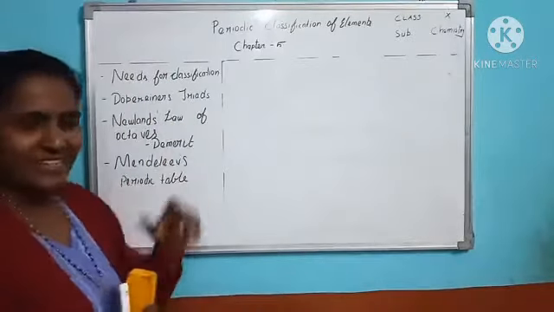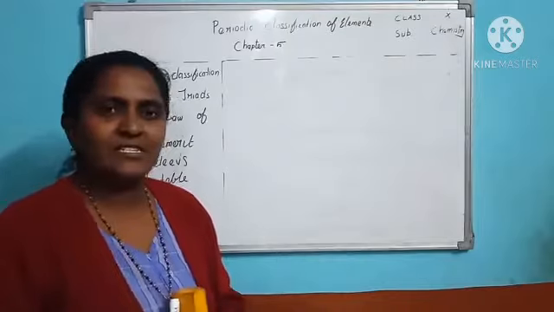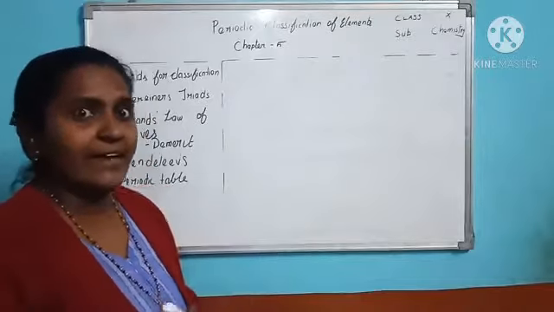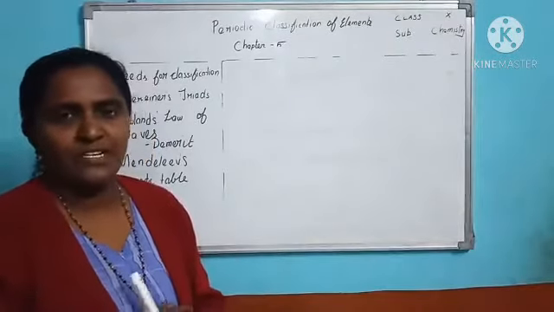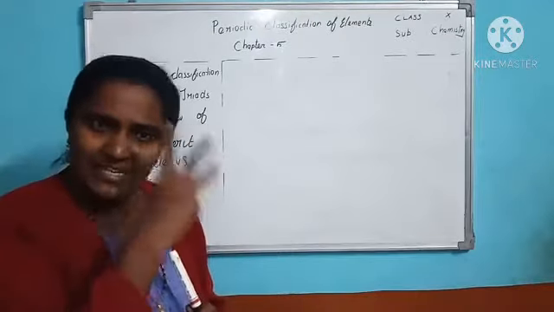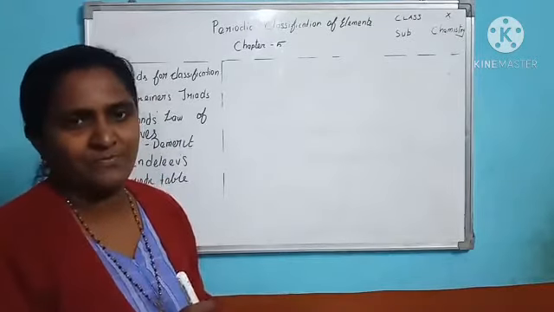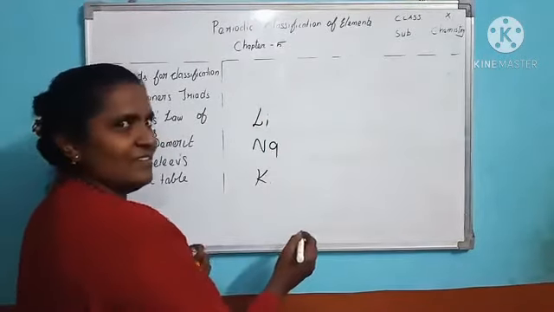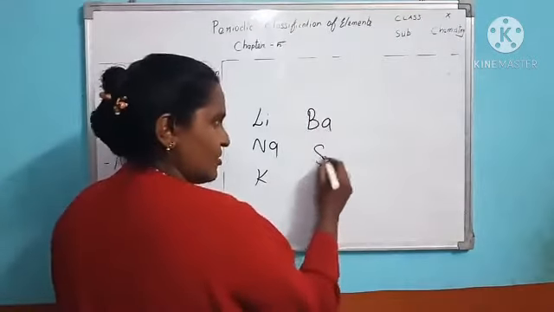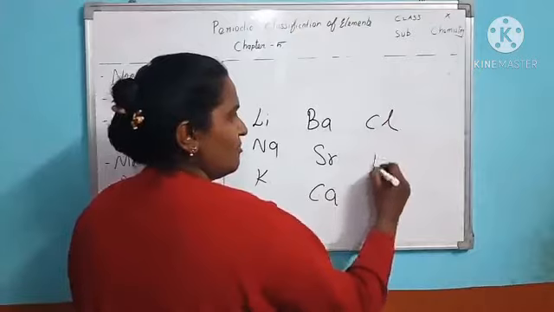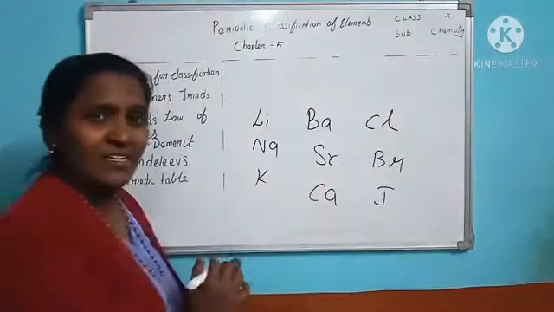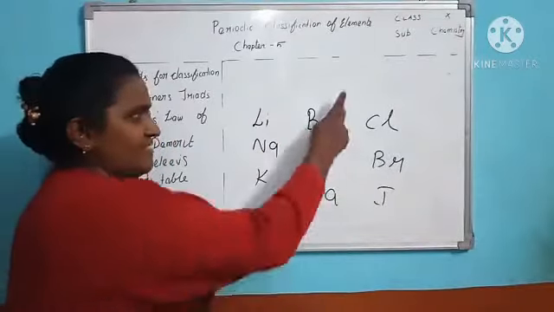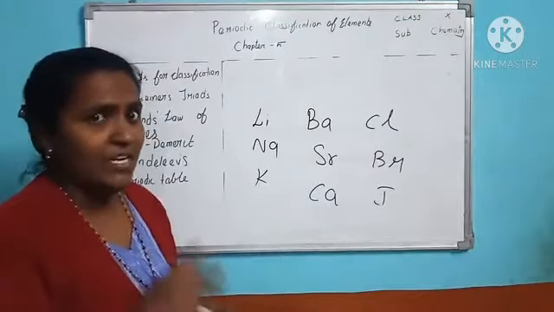Here first comes Dobereiner's triads. Dobereiner was a German chemist. He made his discovery in the 19th century. During his period, only around 9 elements were known. So he could arrange those elements in groups, 3 elements in one group, like lithium, sodium, potassium. The next one is calcium, strontium, barium, then chlorine, bromine, iodine. Only these elements were found in that period. So he could arrange those elements in triads, 3 elements in one group. It is called a triad.